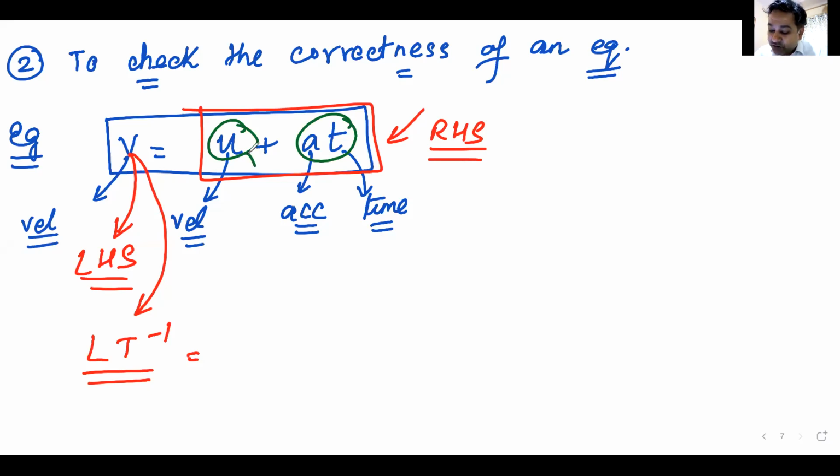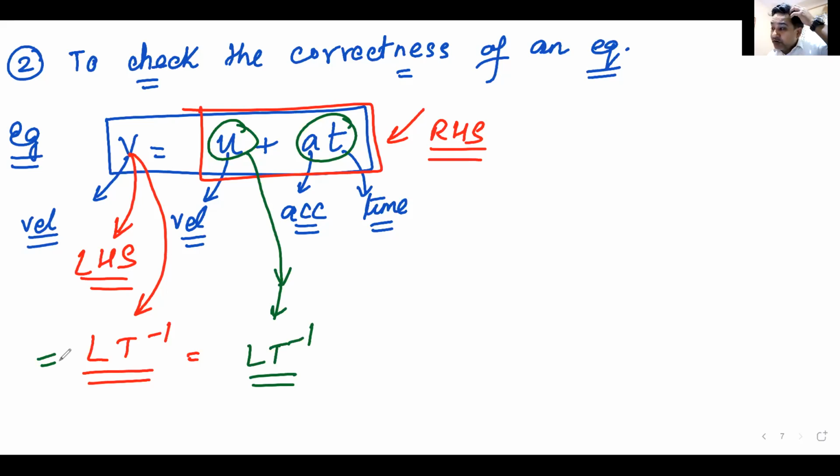So let's check the dimension of U. What is the dimension of U? It is velocity, given. The dimension is LT minus 1. This and this match. So far, so good.